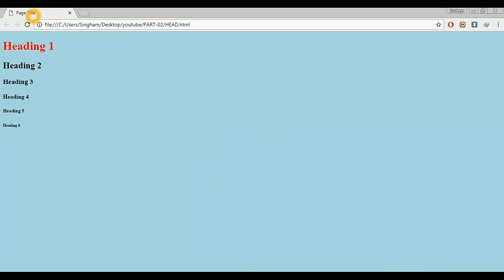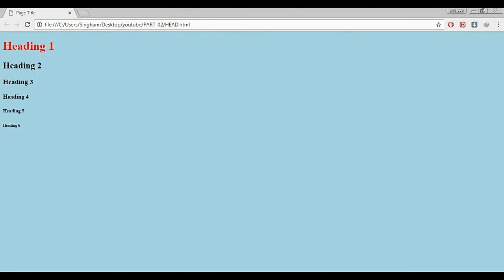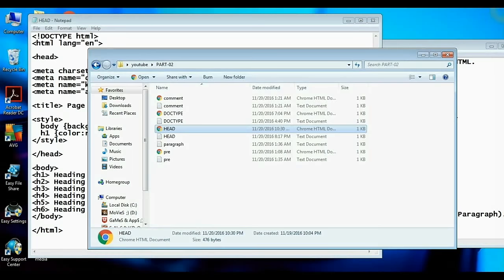There you go. So I have given the title as page title. So here you can check at the top of the browser, it is displayed as page title. And these are all headings from H1 to H6. All are having their different sizes. I have changed the body color as light blue. I also have changed the color of the heading one, that is the H1 tag, to red. So here is the output.